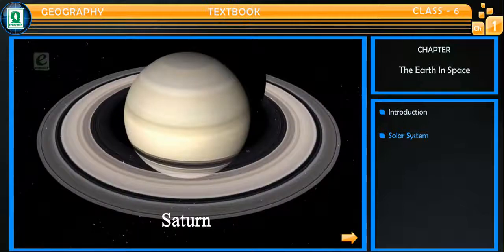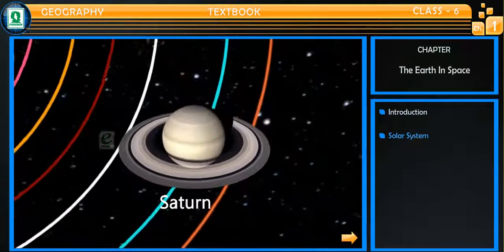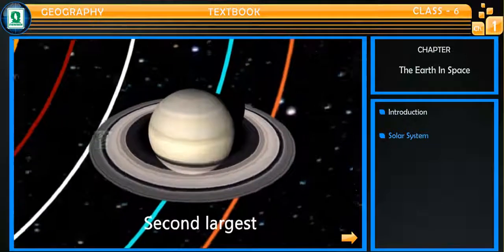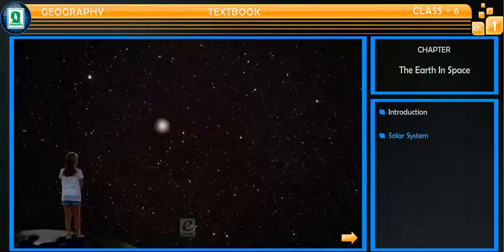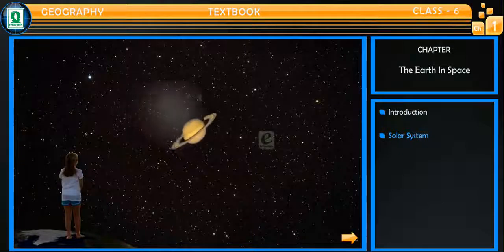The Saturn. Saturn is the 6th planet from the Sun and the 2nd largest planet of our system. It can be seen in the sky with the naked eye as a bright yellow planet.